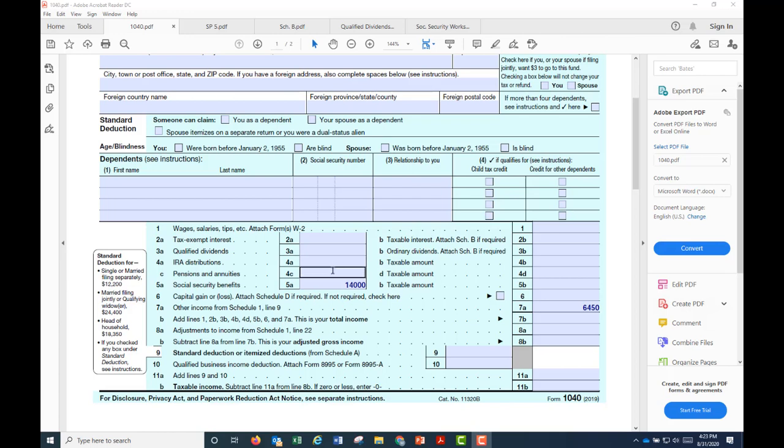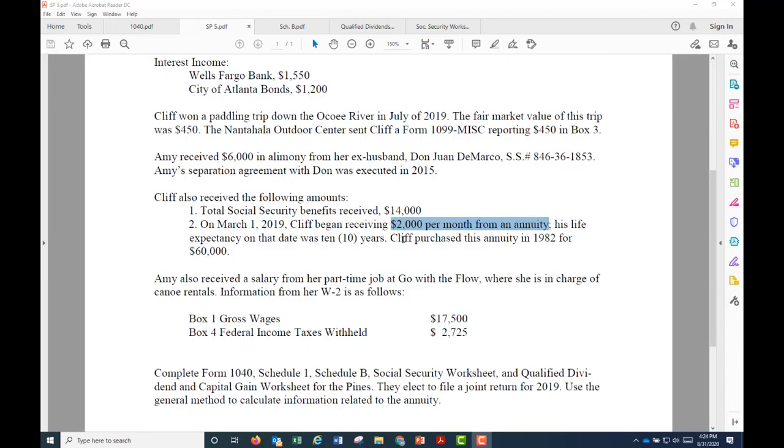How much is pensions and annuities reported here? And the taxable amount of that pensions and annuities is in 4D. You need to determine the taxable amount. Just like Social Security benefits, you have an amount of benefits and determine the taxable amount. But first, what is 4C? If he receives $2,000 per month for the year, how much is that?